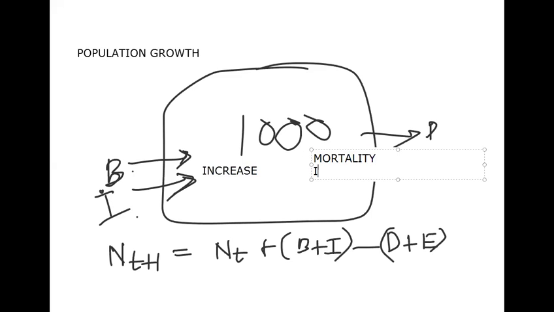These two decrease the population. In equation format, we can show like this: if N is the population density at a given time t, that is N(t), then its density at time t plus 1, N(t+1), the next future population, will be N(t) plus B plus I minus D plus E.